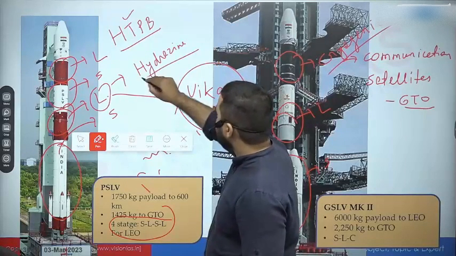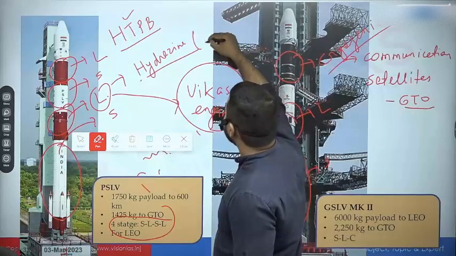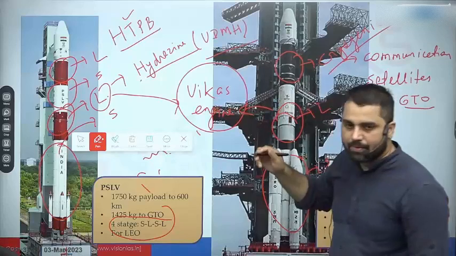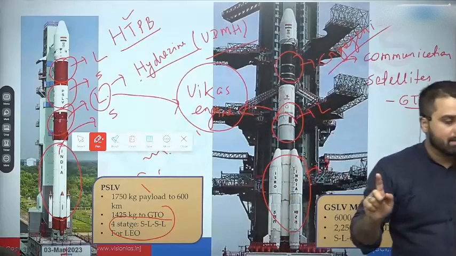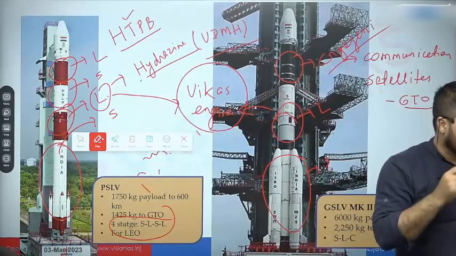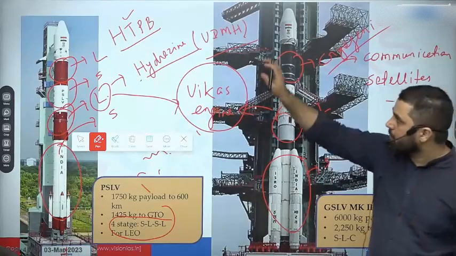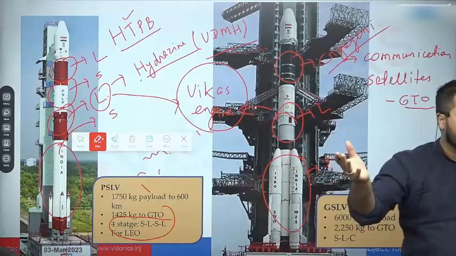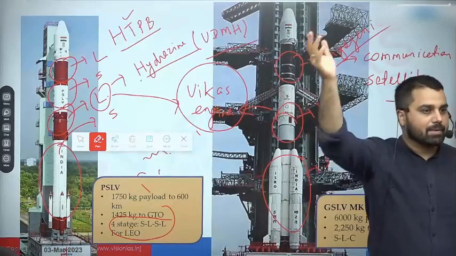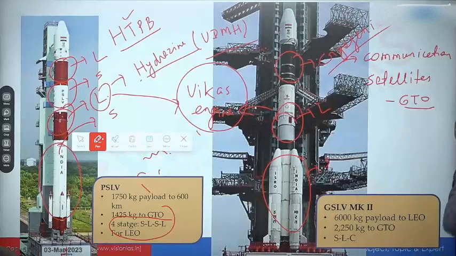So we use a type of fuel called UDMH, unsymmetric dimethyl hydrazine, only for prelims examination. And the most obvious question that I would expect is that they will just give you the names and they will ask what they are. What are these chemicals, उसमें बहुत सारे option होंगे. It is an insecticide, it is a persistent organic pollutant. One of the options will be it is a rocket propellant, and that will be the correct answer.